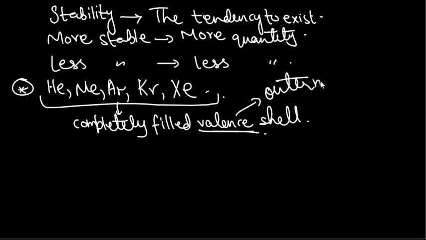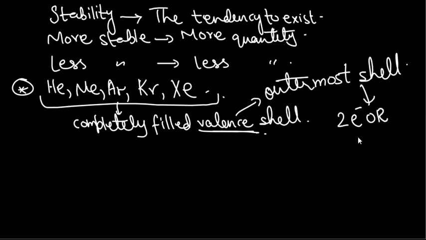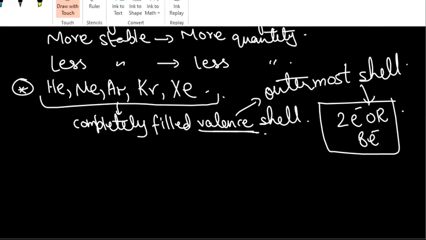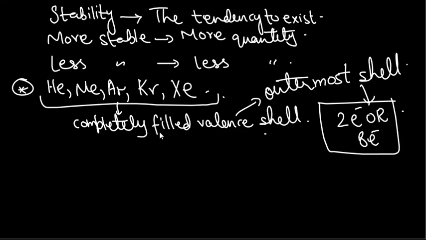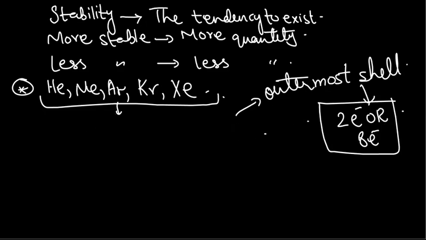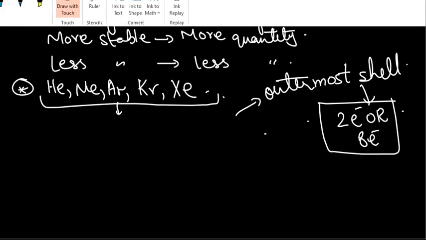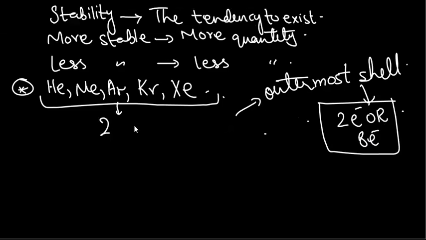I won't use the term completely filled, because different valence shells can have different numbers of electrons, but I can say that they have either 2 or 8 electrons in their outermost shells.